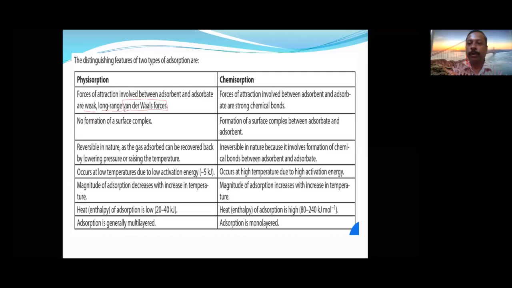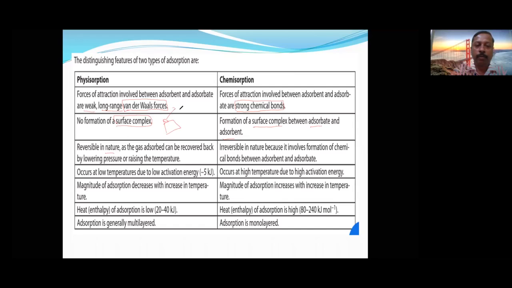The attraction force between adsorbent and adsorbate will be van der Waals forces, which are weak and long range. But chemisorption has a strong chemical bond. The attraction force which combines adsorbent and adsorbate is a chemical bond. In physisorption there is no compound or surface complex. It just comes and resides there. There is no compound formation, but in chemisorption a surface compound or complex is formed where adsorbent and adsorbate chemically react.